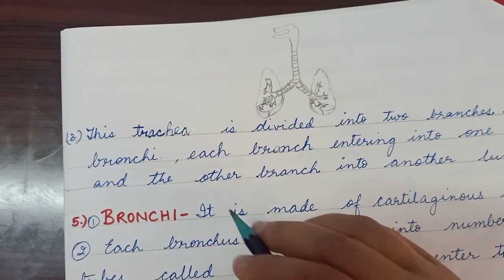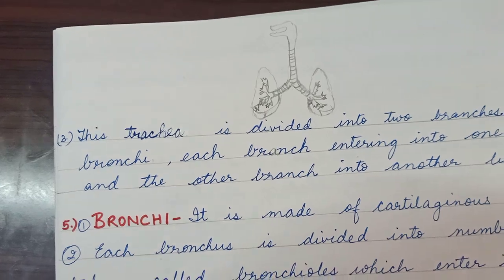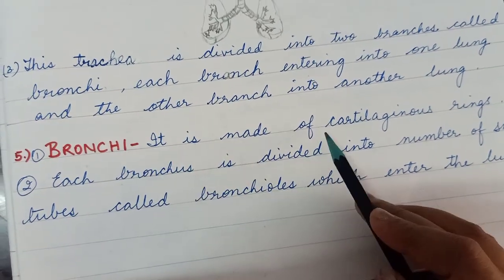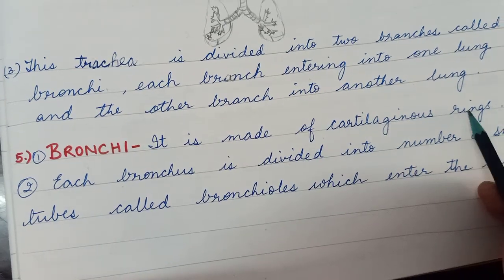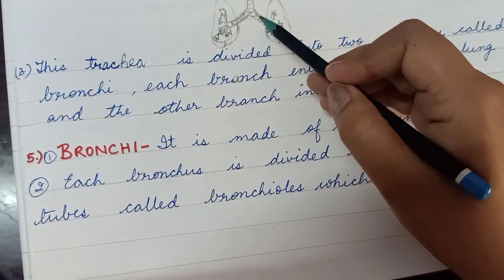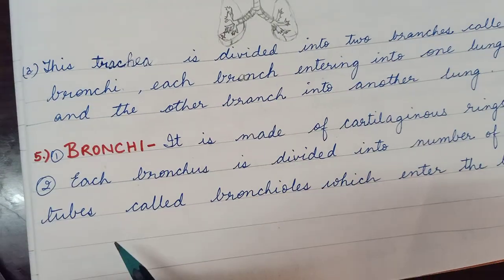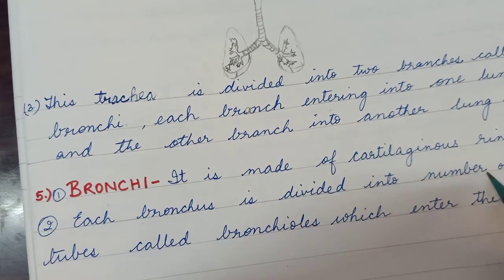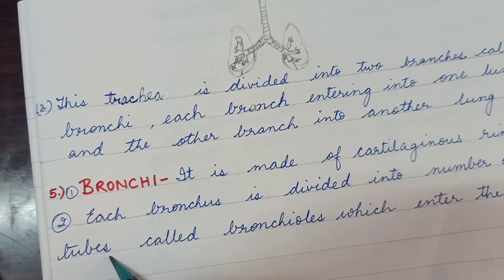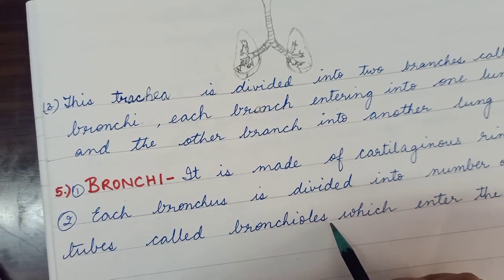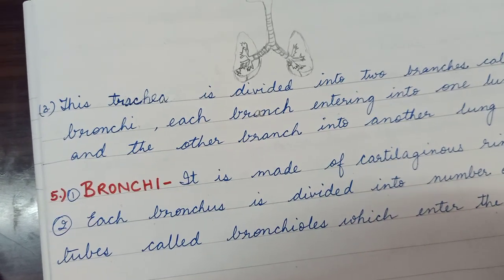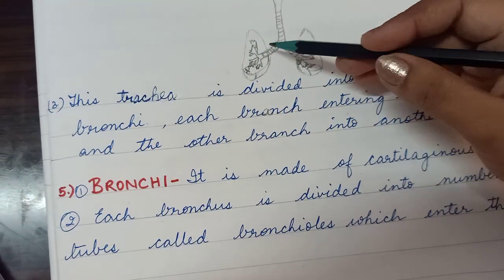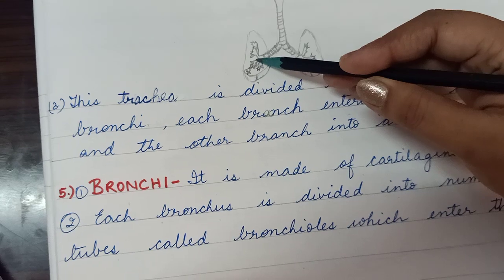Now we see the next organ, that is bronchi. Bronchi are made of cartilaginous rings. As you can see here, it is made up of cartilaginous rings, and each bronchus is divided into a number of small tubes called bronchioles, which enter the lungs. These are small branches, and these small tubes are known as bronchioles.